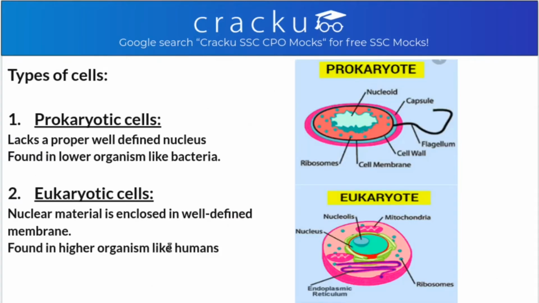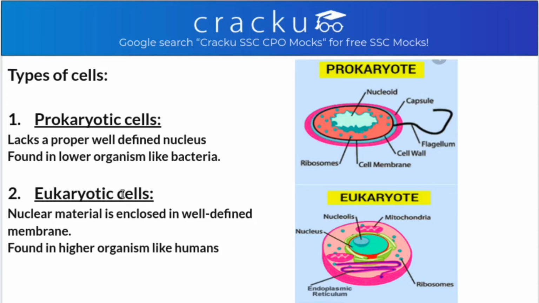Now, let's see types of cells. There are two types of cells, that is prokaryotic cell and eukaryotic cell. Prokaryotic cells are found in lower organisms, and these are cells that lack a proper well-defined nucleus, and here the nuclear material is in direct contact with the cytoplasm. As you can see in the diagram, the nuclear material and the cytoplasm are mixed together, whereas the eukaryotic cell is the more advanced type of cell and is found in higher organisms. Here the nuclear material is enclosed by a well-defined membrane. As you can see here, the green one in the center is the nucleus surrounded by a nuclear membrane.